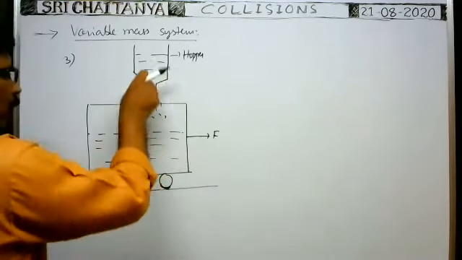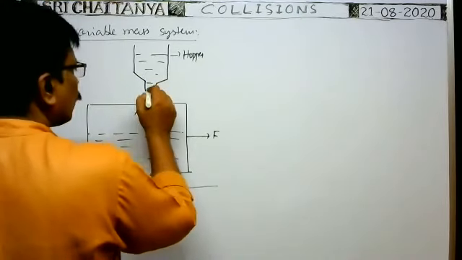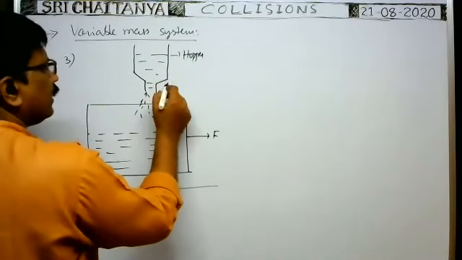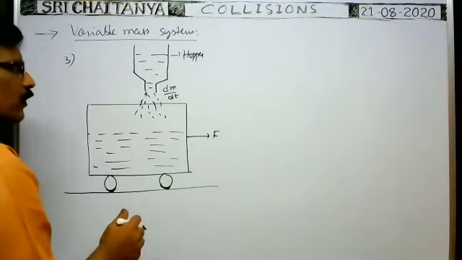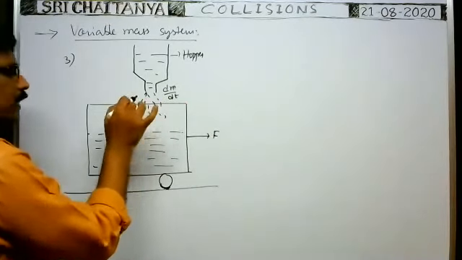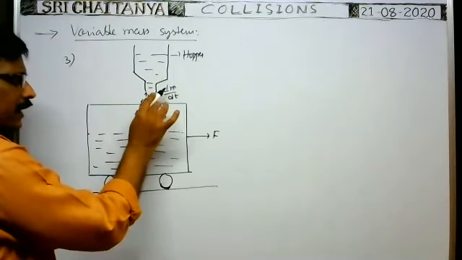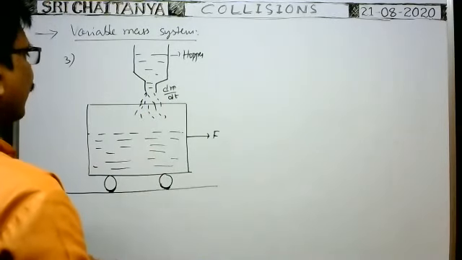As long as the sand is falling into the vehicle, the mass of the vehicle increases, no? The rate at which the sand comes out from the hopper is, say, dm by dt. At the same rate, the mass of the car increases. At what rate sand falls into the car from the hopper, at the same mass rate, the mass of the car increases.